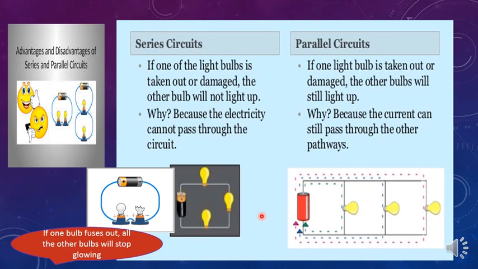I told you all in case of series the resistance will be increased because of the current which is flowing through the same circuit in single loop. It has to pass through all the appliances. So the current is becoming less, so resistance is increasing as they both are inversely proportional. In this case, can you guess what will be the resistance? Is it going to increase or decrease? Definitely the overall resistance in case of parallel will be very less.